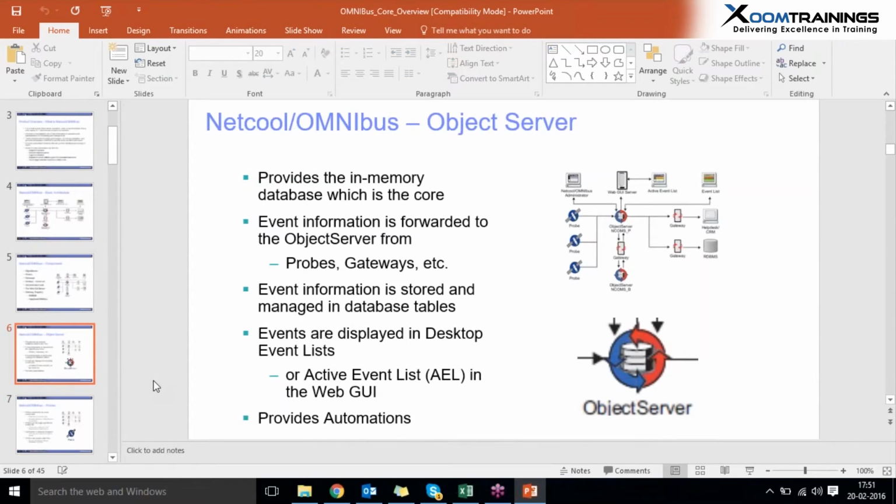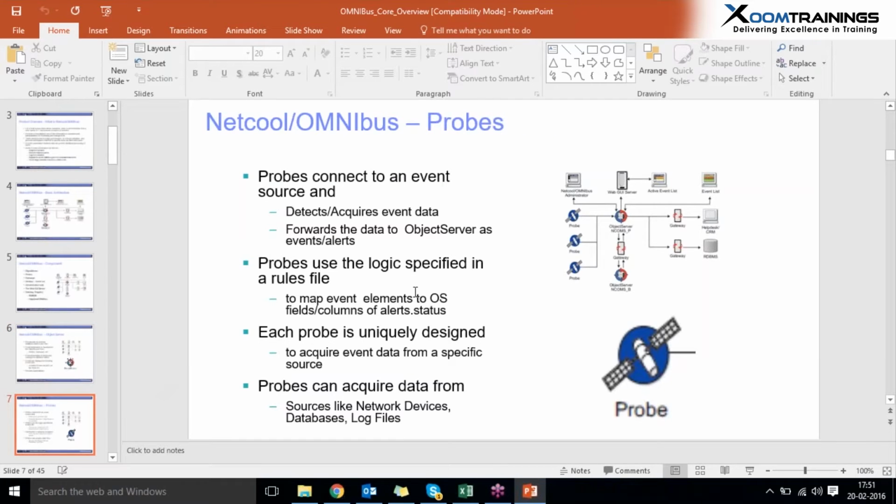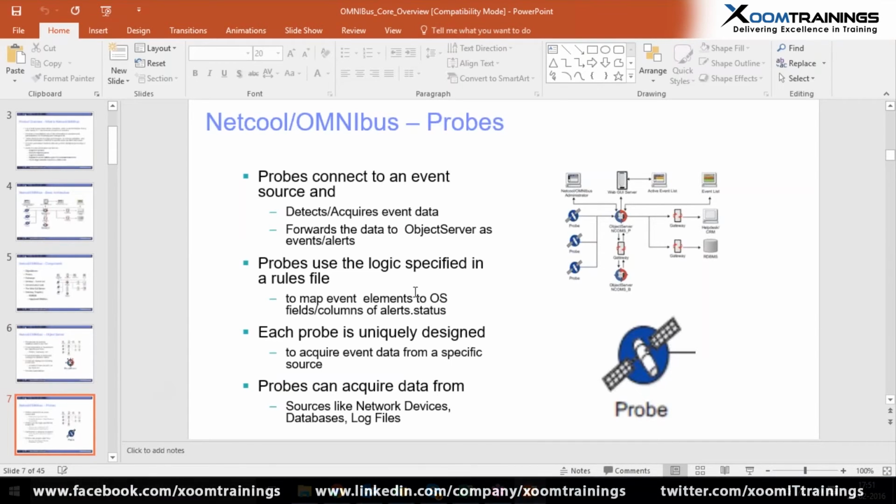And another one is the object server. Already discussed, the object server is an in-memory database which is the core, so it can store every event in it and perform certain operations. And event information is forwarded to the object servers by using probes. On coming to the probes, probes are mainly of two types. One is an active type and the second one is a passive type.